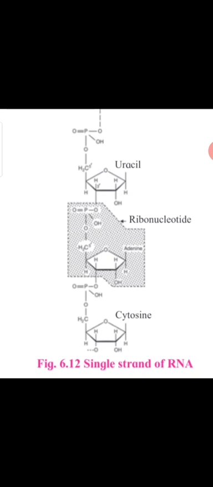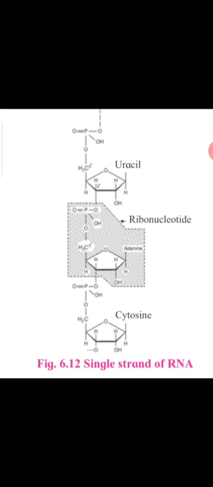So these are some basic differences between DNA and RNA. Now on the screen you are looking at the structure of RNA, which is single stranded. In RNA you will see the nitrogen base thymine replaced by uracil.